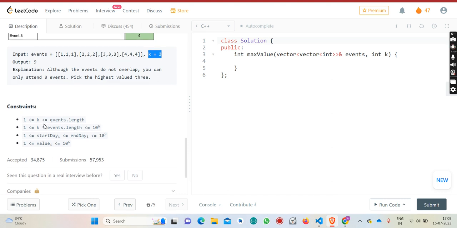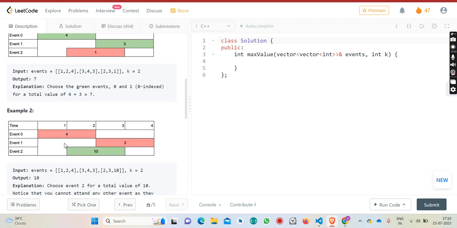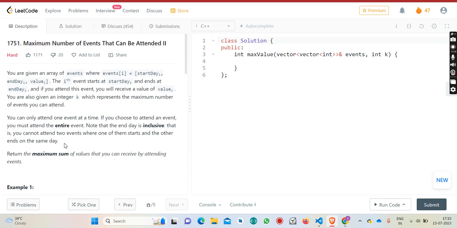And let's talk about the constraints. It has been stated that k times events.length is less than or equal to 10 to the power 6. Start day and end day are less than or equal to 10 to the power 9, and value is of course less than or equal to 10 to the power 6. So how to proceed with the solution?